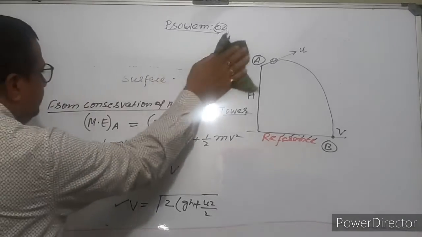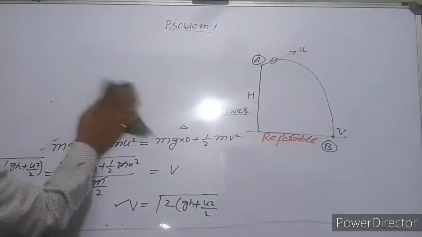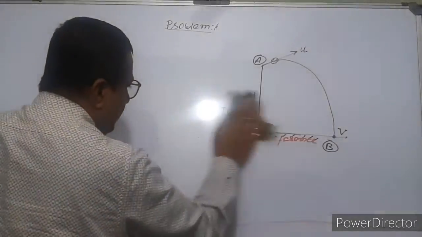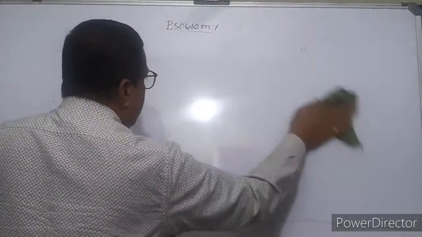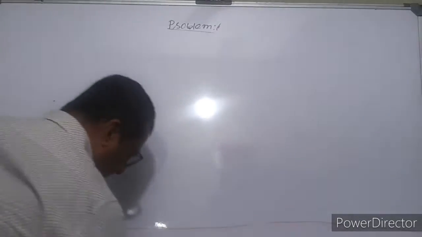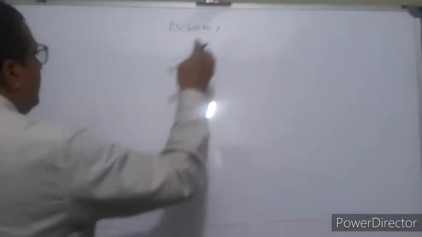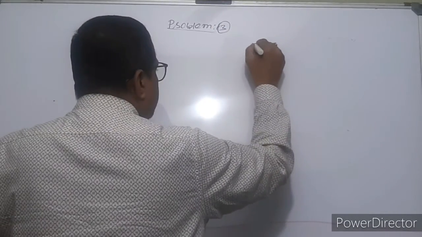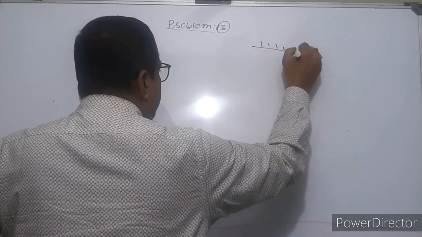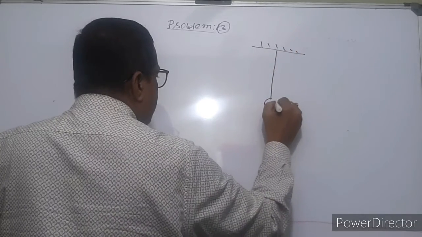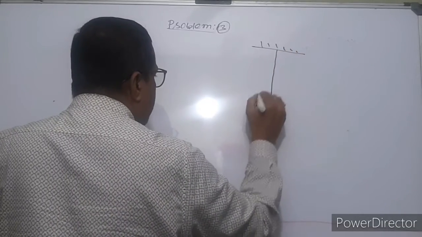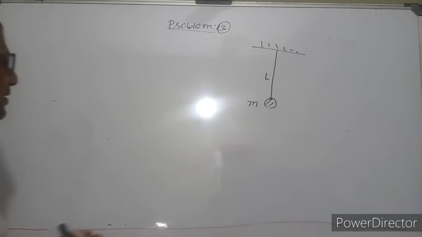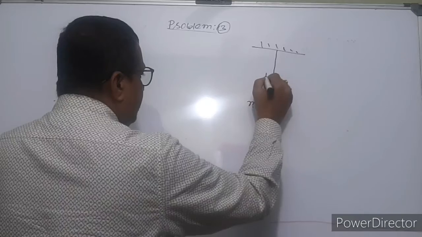Problem 3. This is a pendulum. Its mass is m, its length is L.